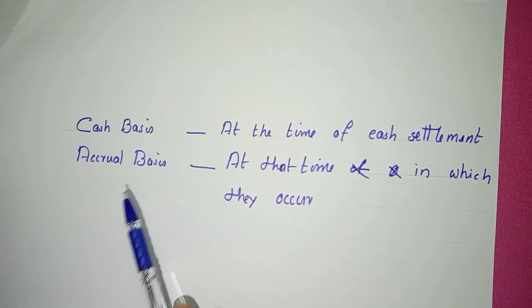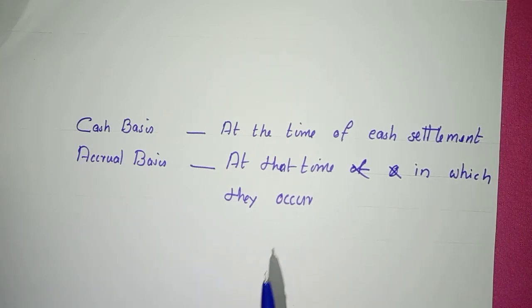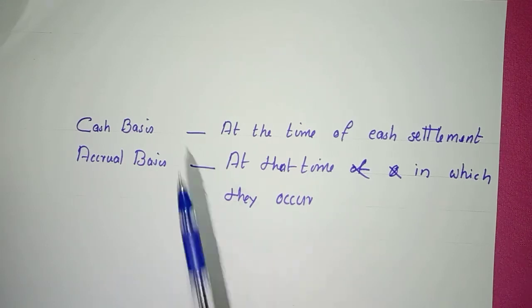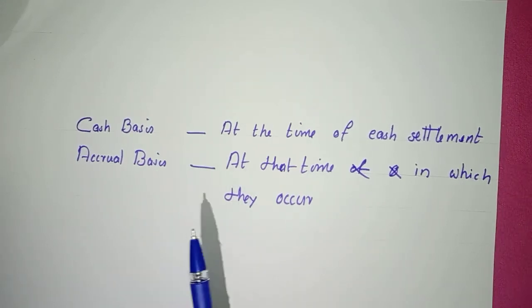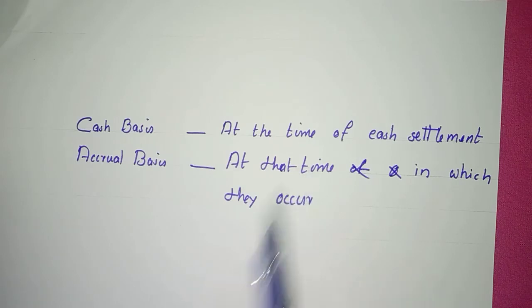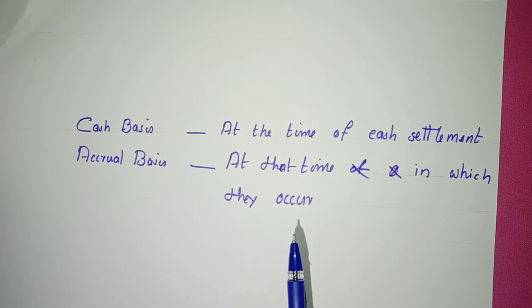That means accrual basis follows two of our concepts, that is realization concept and matching concept. As per the realization concept, all the revenues must be recorded when a legal right to receive it arises, and as per the matching concept, all the costs must be recorded when they are due for payment.